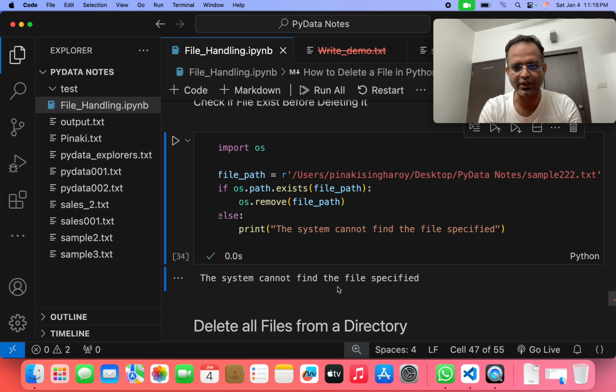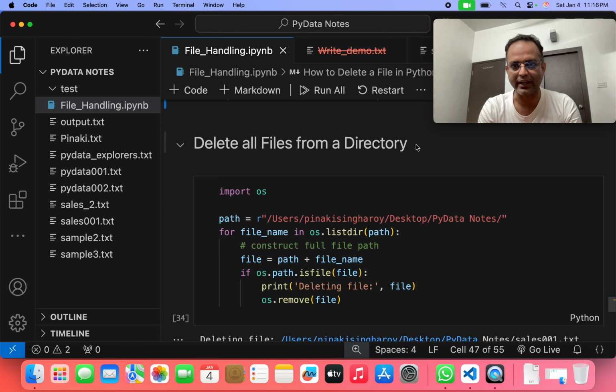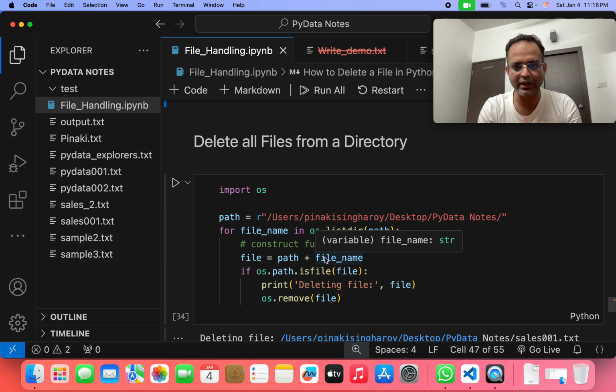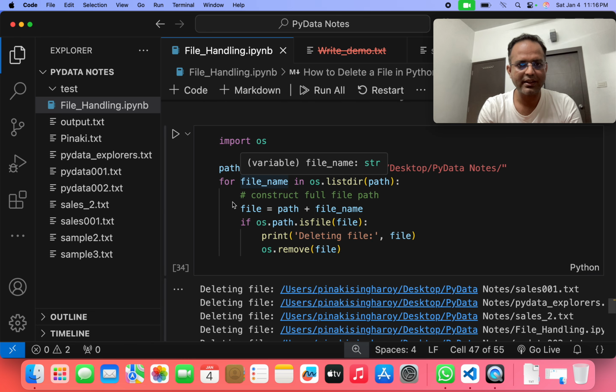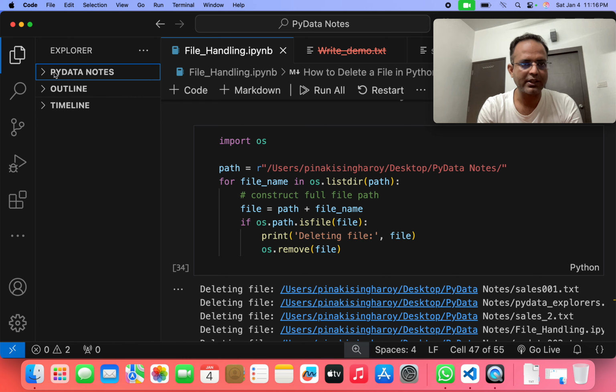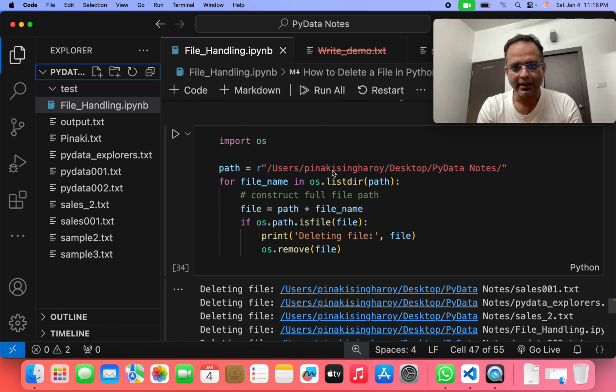Then the most interesting thing is deleting all files from a directory. This is the directory, and there are so many files available. If we want to delete all the files at one time, we import os, then we give path equal to r, followed by the path of the PyData nodes directory. I am giving this path here. Then I write a for loop: for file_name in os.listdir, and in listdir we pass the path, that means the PyData path. Then file is equal to path plus file_name.